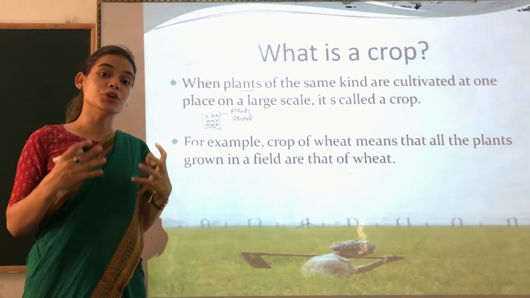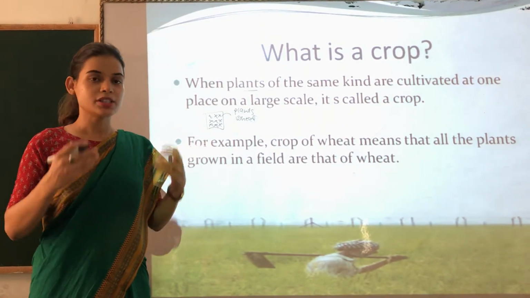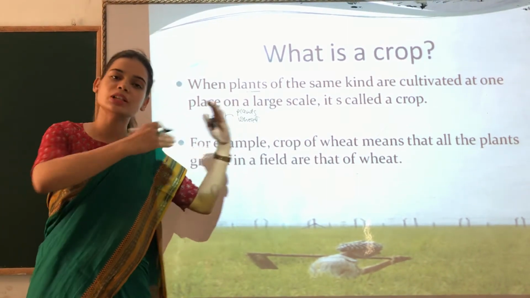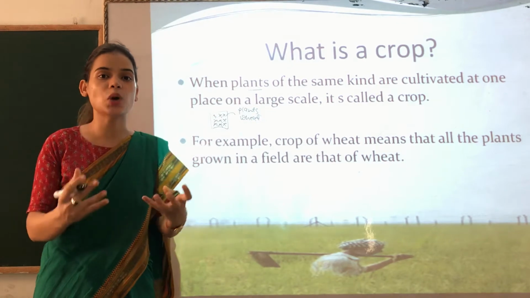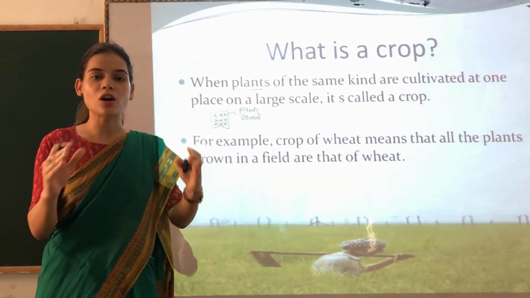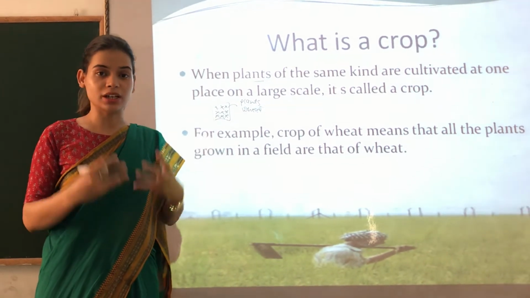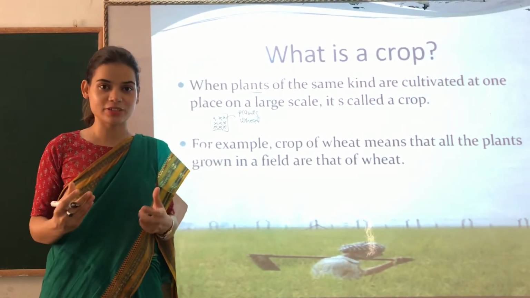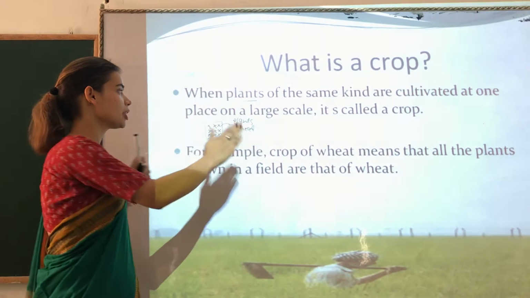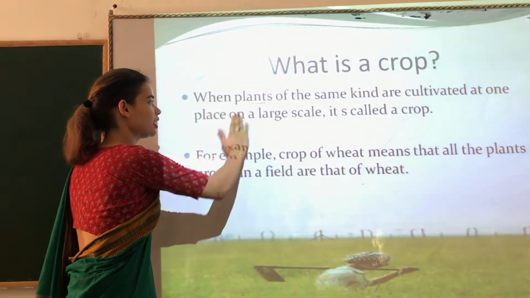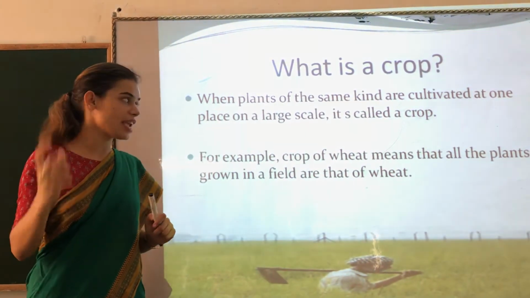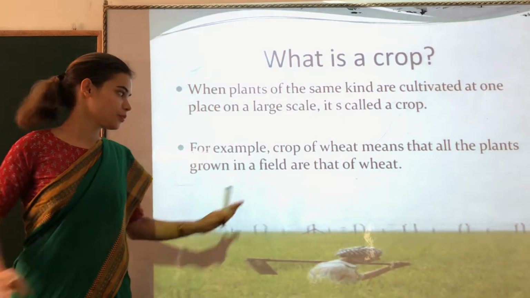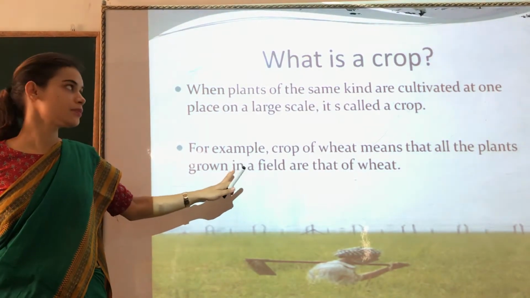We will call it a crop of wheat. Suppose in one particular farm, all the plants grown are groundnut. So we will not call it a plant of groundnut. Rather we will call it a crop of groundnut, a crop of rice, right? So what is a crop? When plants of the same kind are cultivated at one place on a large scale, it is called a crop. So that is the example we have already discussed.